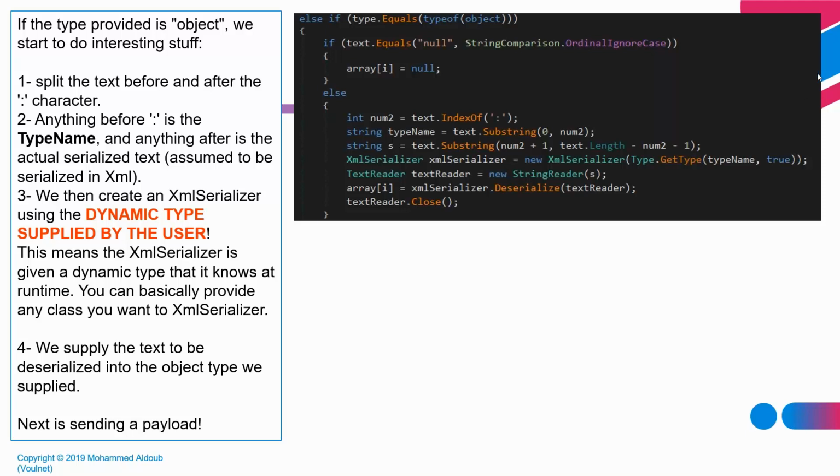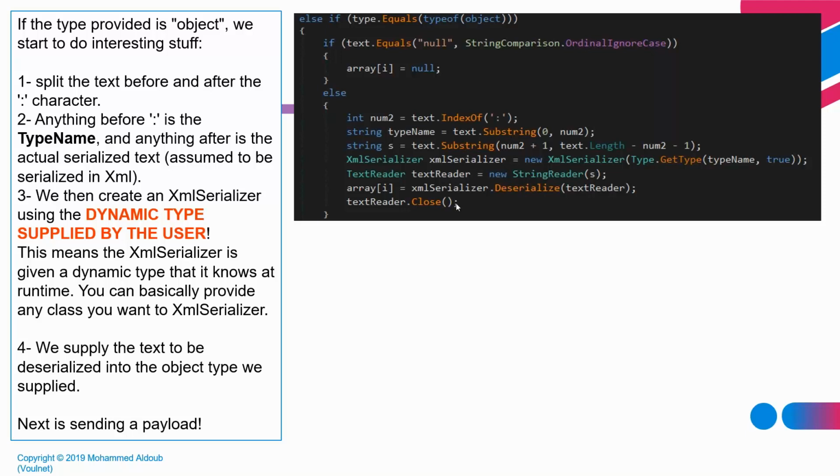And then, if we check the code, we take the length and then the actual object itself that was serialized in XML, and then we call deserialize. So we create an XML serializer from the type that was sent by the attacker, and then we deserialize the XML serialized string that was also sent by the attacker.